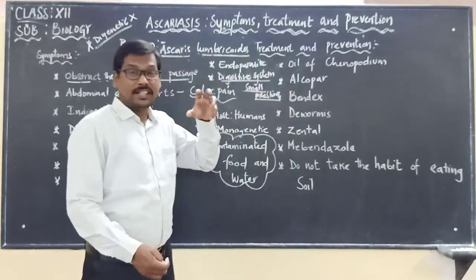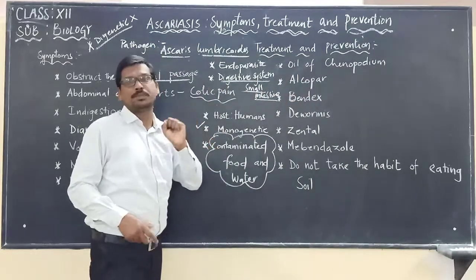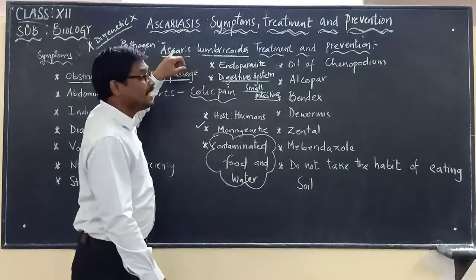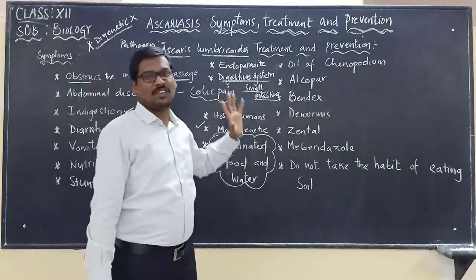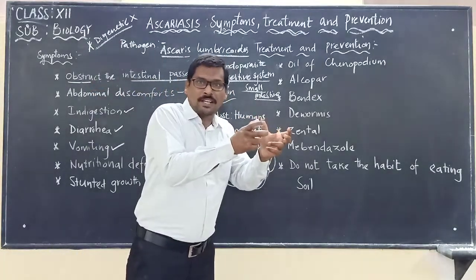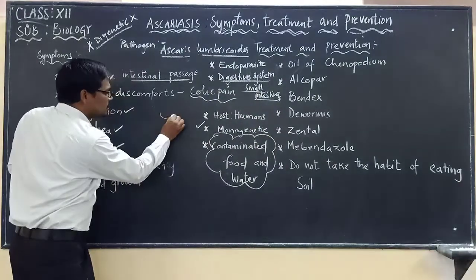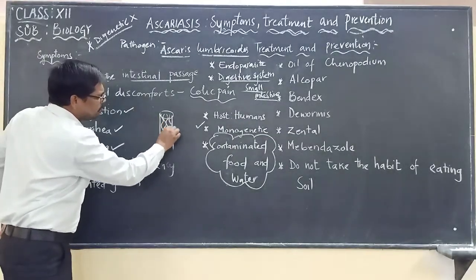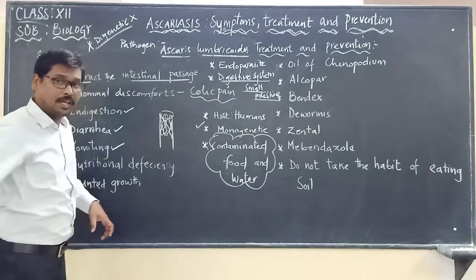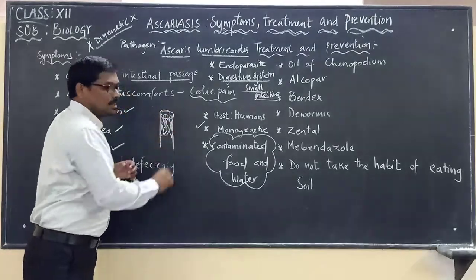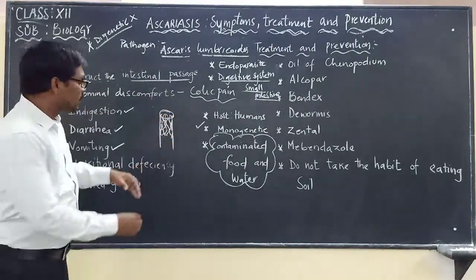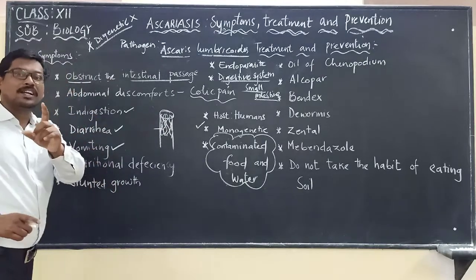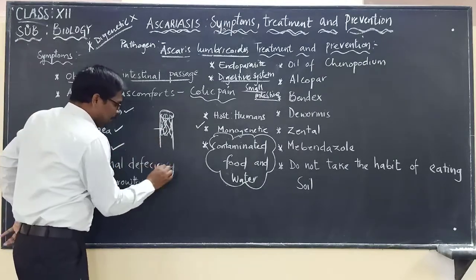As we all know, most nutrients are absorbed from the small intestine, but we have to remember that the small intestine can be blocked by Ascaris lumbricoides. Suppose this is the small intestine: the male and female worms will be many in number, completely blocking the small intestine. So there is no absorption of the nutrients either.